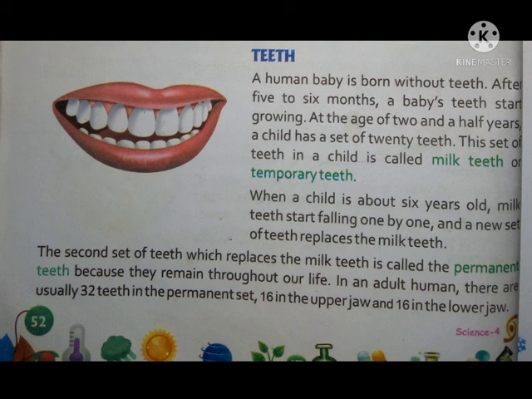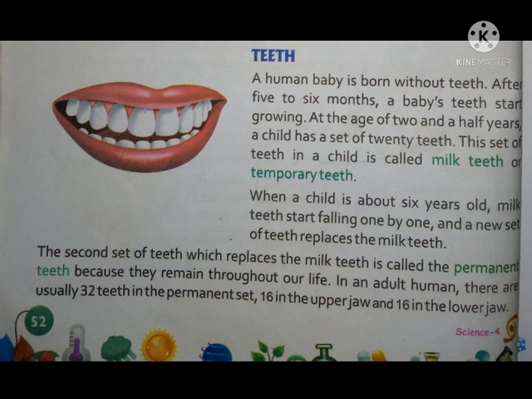When a child is about 6 years old, milk teeth start falling one by one and a new set of teeth replaces the milk teeth.